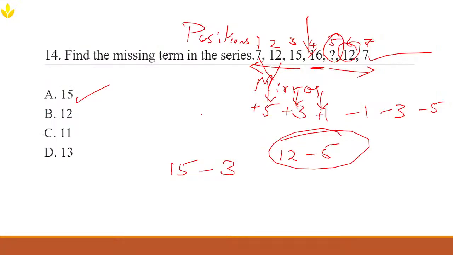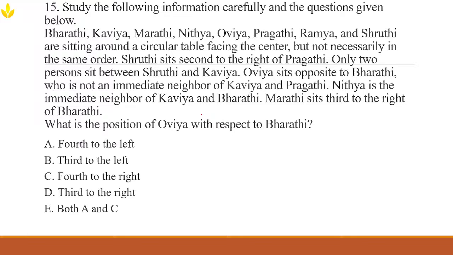Let's solve the next question. Look at the question. So what do we have here? Bharti, Kavya, Marathi. Is that a person's name or is it like Marathi in Kannada? It should be Marathi because nobody keeps a name as Marathi. That is a state's name, alright? No, I'm wrong, it's a language name. Alright, so Nitya, Ovya, Pragati, Ramya, and Shruti. My boss's name is also there.